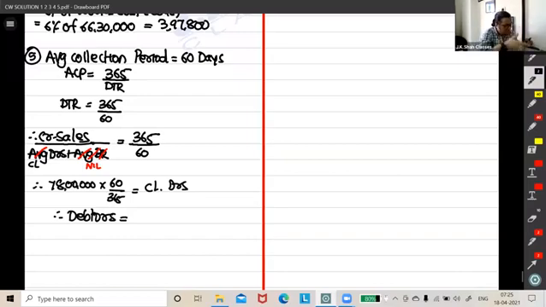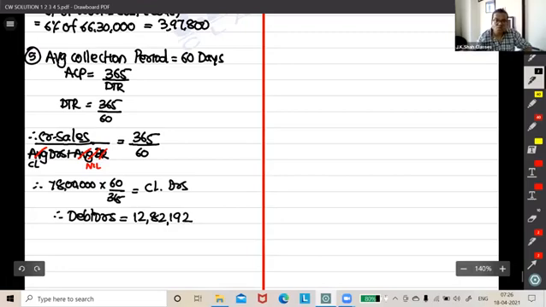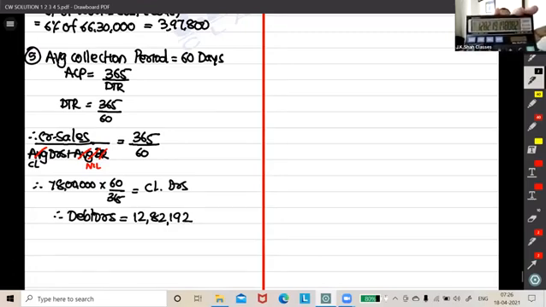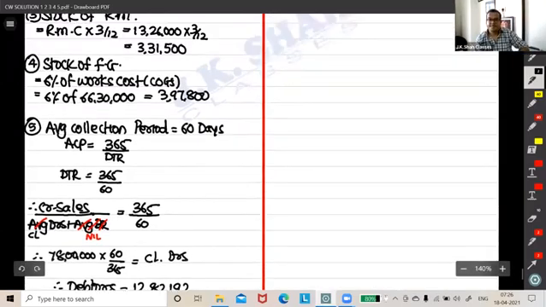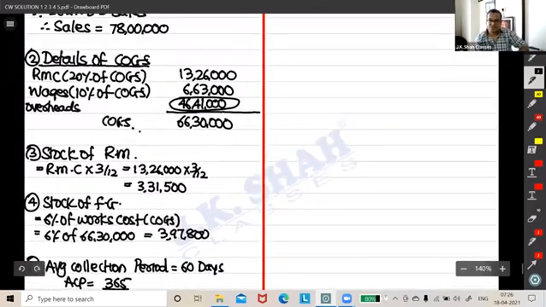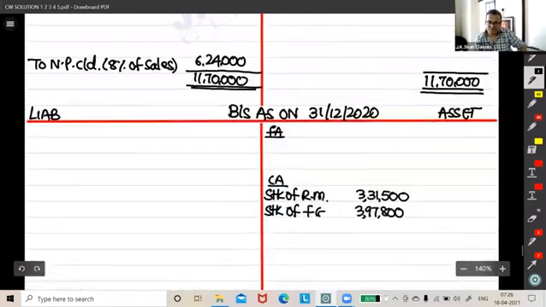That is 12,82,191.78, so let's make it 12,82,192. See, our answer will be something like this. So round it off properly. Debtors: 12,82,192.